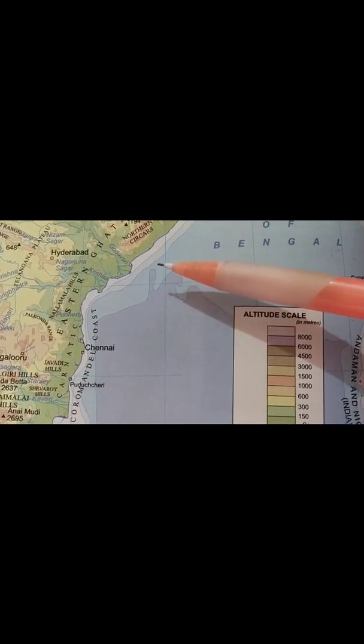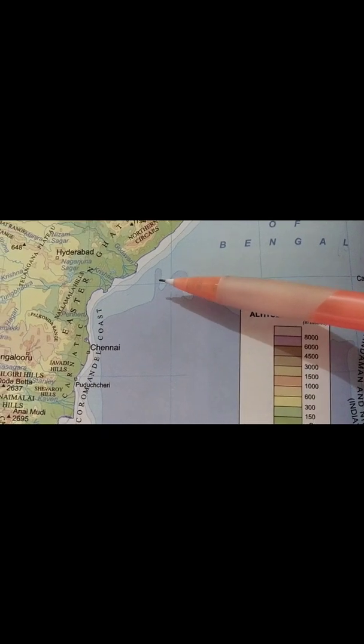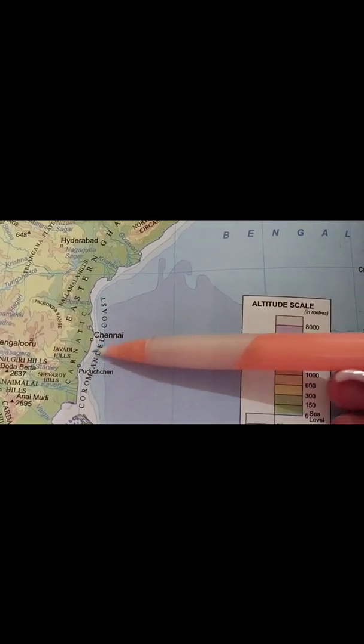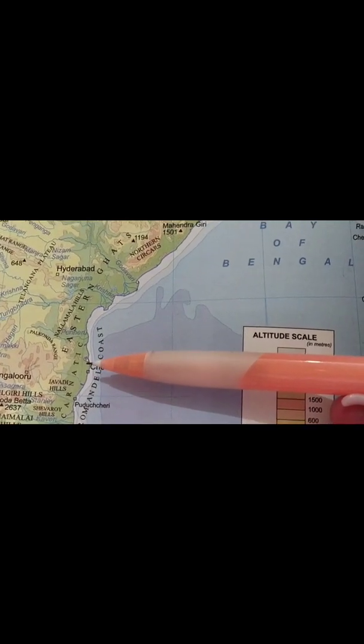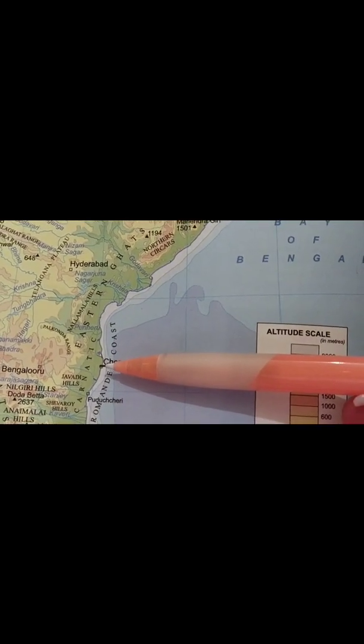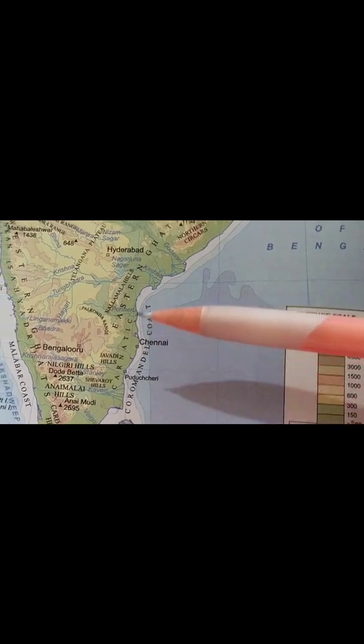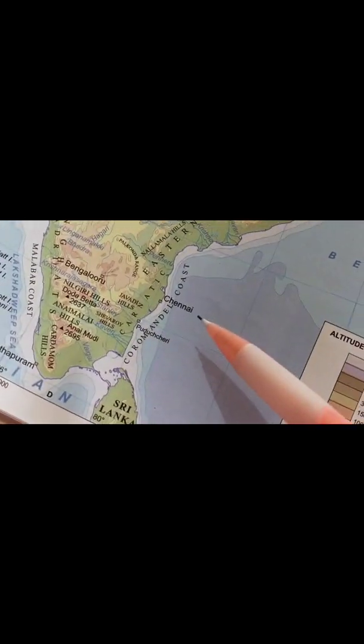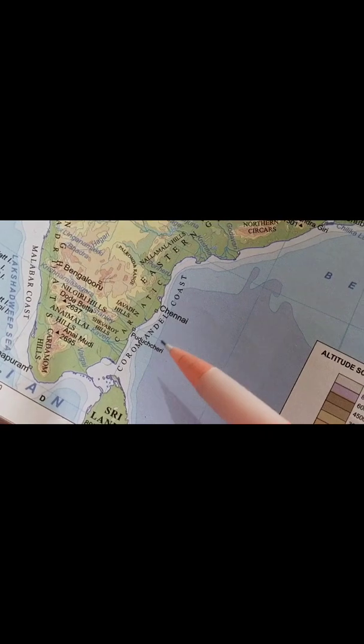Okay, and here again the width is 100 to 130 kilometers. This area width is 130. Between the Bay of Bengal and Eastern Ghat, it is divided into the northern part, which is also called the Northern Sirkars. This is given here also.